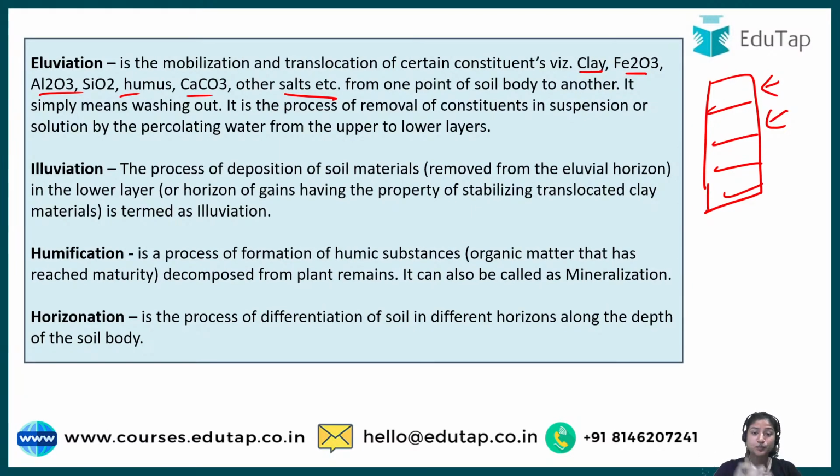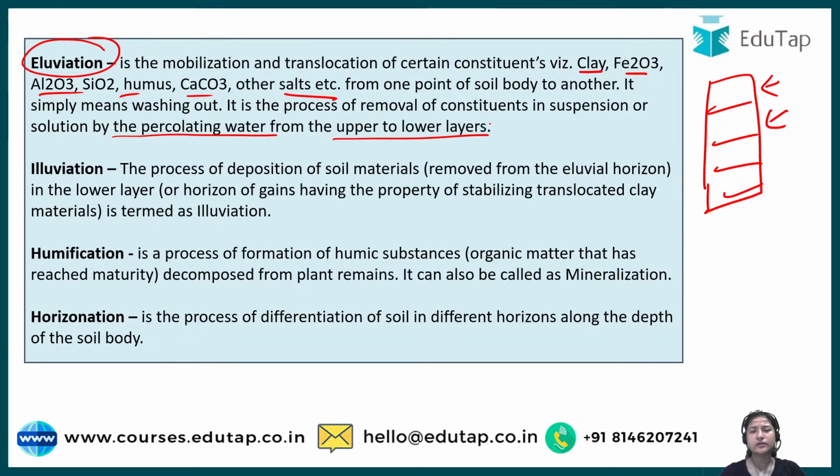This removal of the constituent from the upper surface to the lower surface is termed eluviation. And how is it done? By percolating water from upper to lower surface.